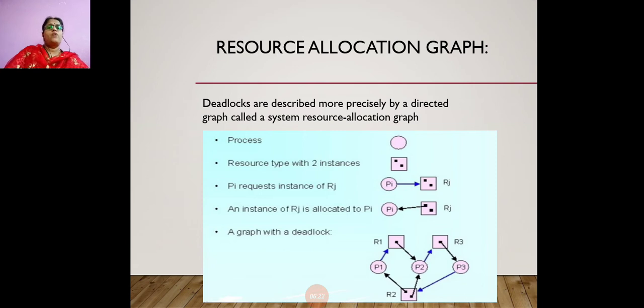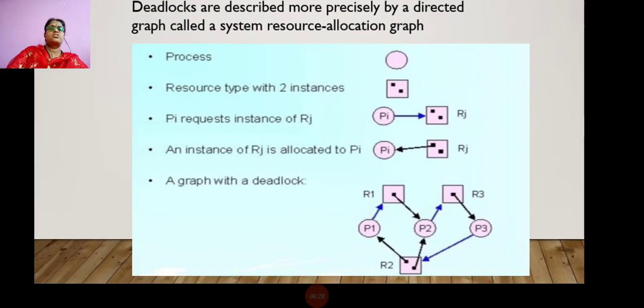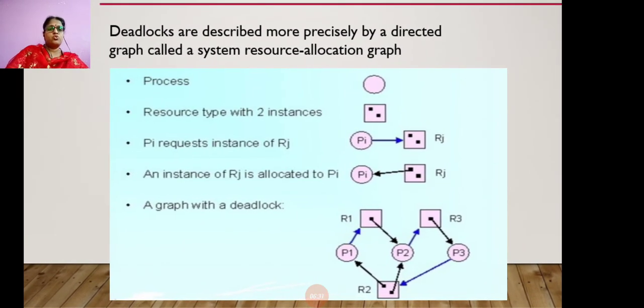Under this, the process is represented by a circle. Next is a resource type with two instances. A resource is represented by a small square with two dots in it, meaning two instances. Next, if a process Pi requests an instance of resource Rj, it is given as an arrow from Pi to Rj. It means process Pi is requesting the resource Rj. Next, an instance of Rj is allocated to Pi, meaning one resource has already been allocated to process Pi.